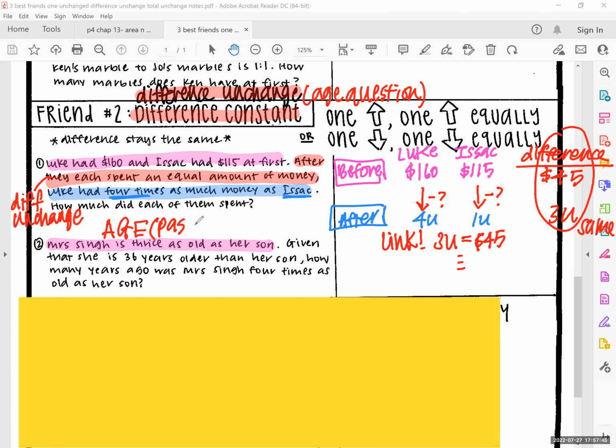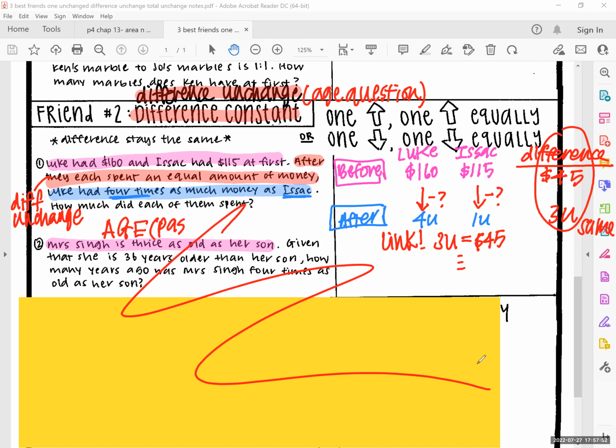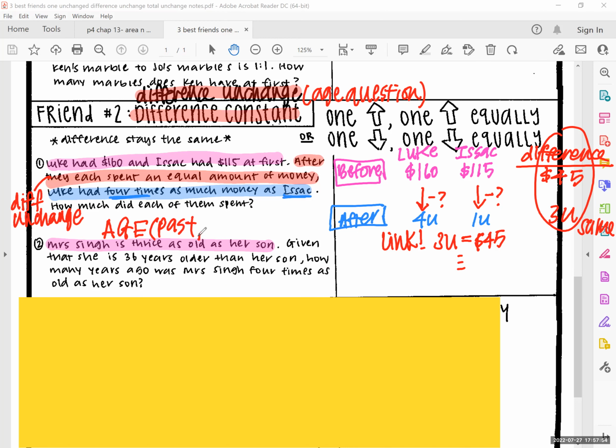Past, present, and future. So these are the words that we use for age.